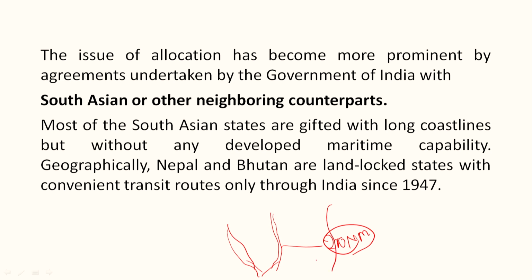That means it covers up till this point, and it includes territorial waters and also the contiguous zone. So it is not excluding the territorial waters and the contiguous zone, but while determining the extent of the exclusive economic zone, we cover also the territorial waters and the contiguous zone. However, the nature of rights in the territorial waters and in the contiguous zone is different from that of the exclusive economic zone.